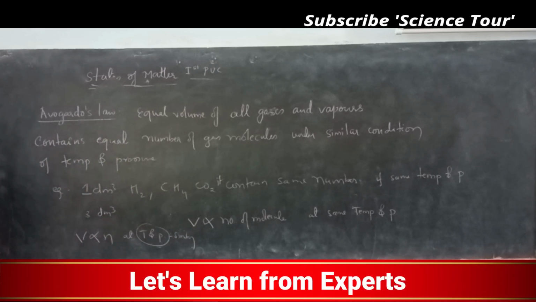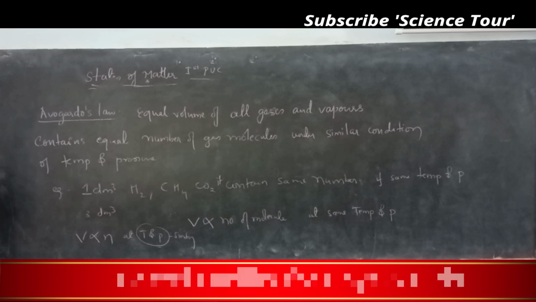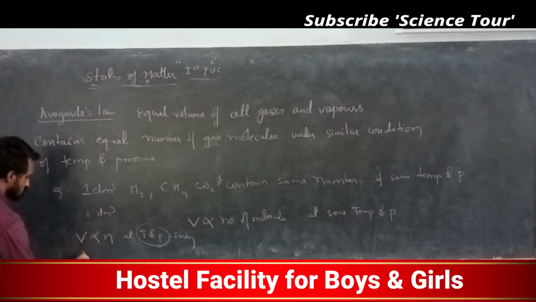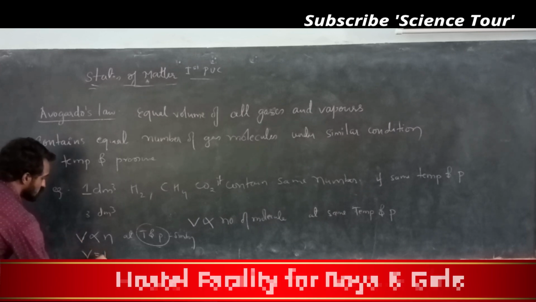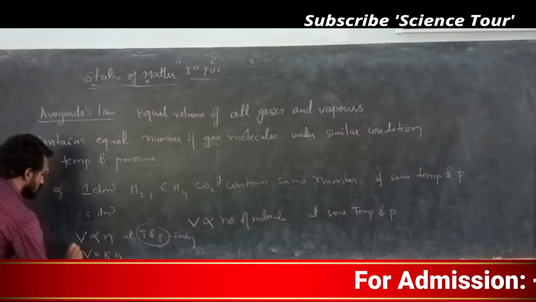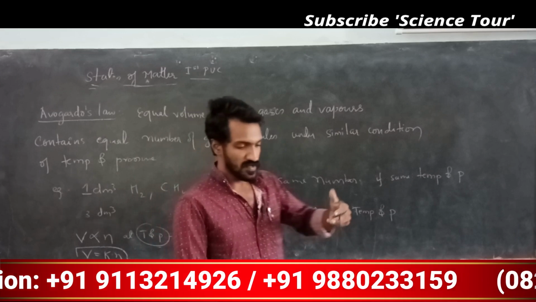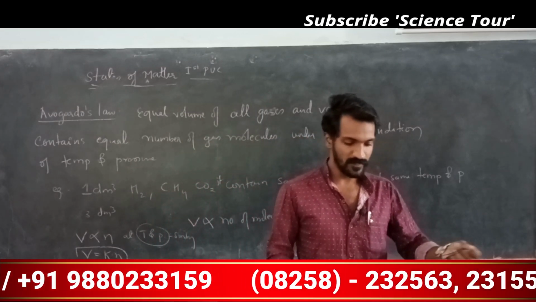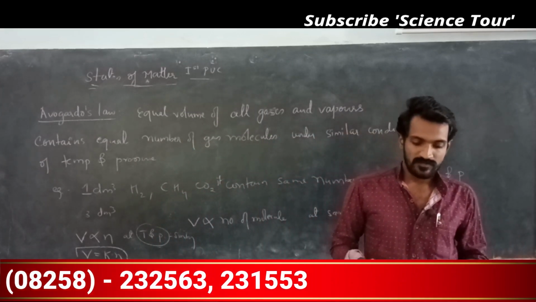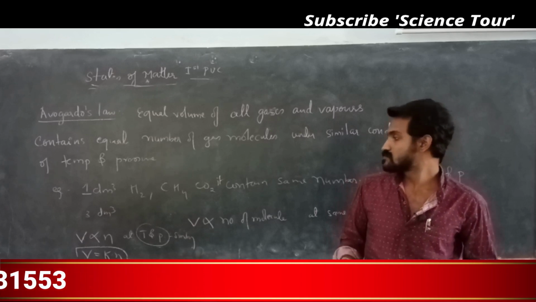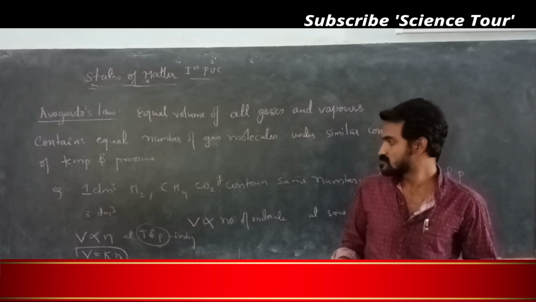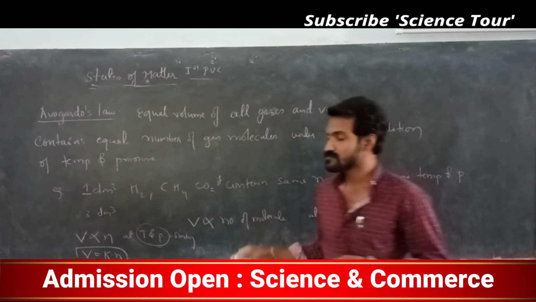If 2 volumes are there, V1 divided by, okay. This I can write like this: V is equal to K into N. No doubt.